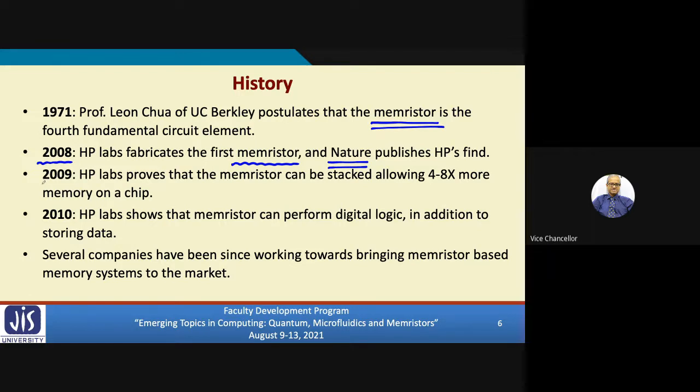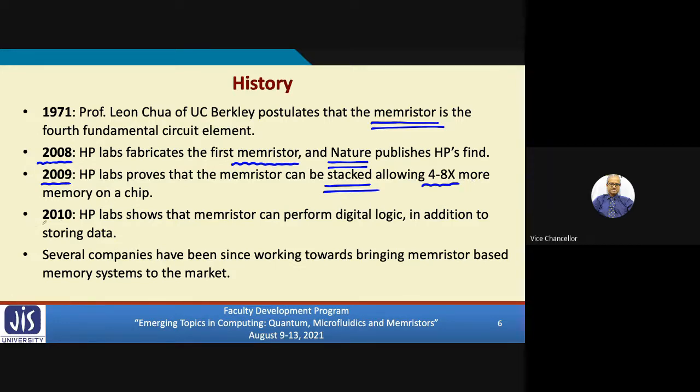Subsequently, in 2009, again in HP Labs, there was a demonstration of how we can fabricate memristors in a high density fashion, stacking memristor arrays one above the other to provide high density memory. The prediction was that we can pack at least 4 to 8 times more memory inside a chip.